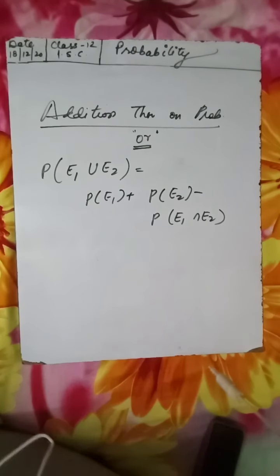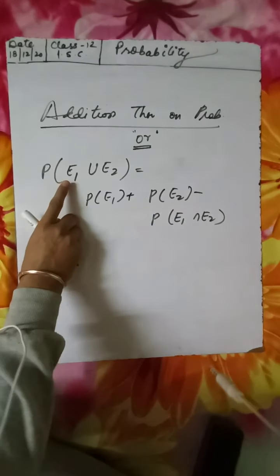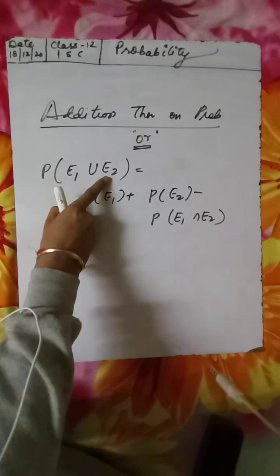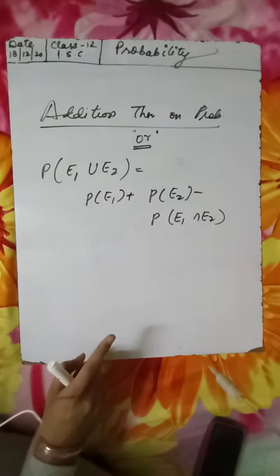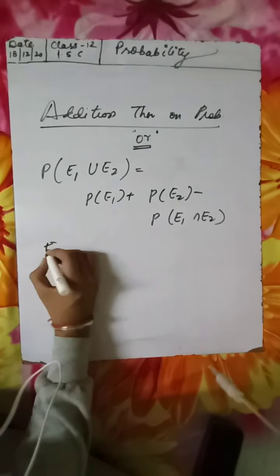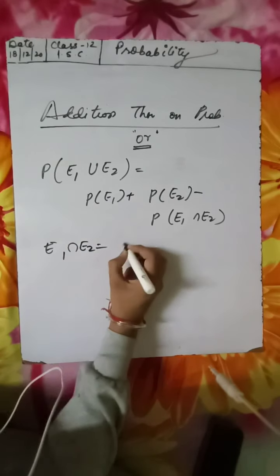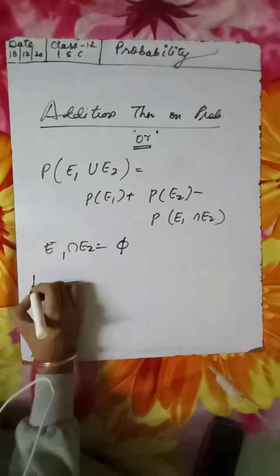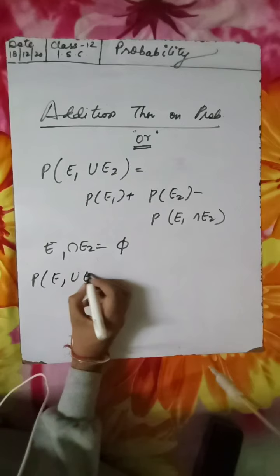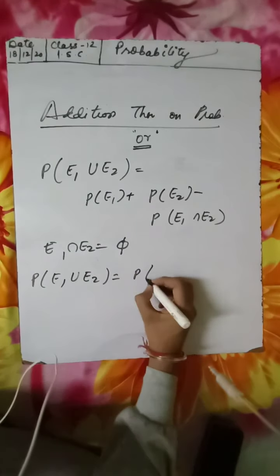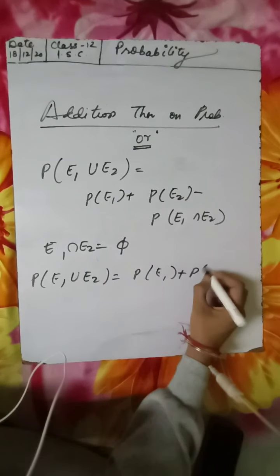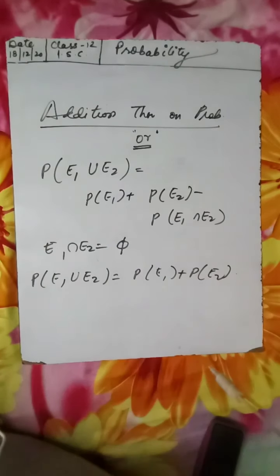Okay, now if we want to find E1 or E2, so for this or case, always remember if the events are mutually exclusive, then for the exclusive case the intersection is phi. So finally we can say probability of E1 union E2 is probability of E1 plus probability of E2.